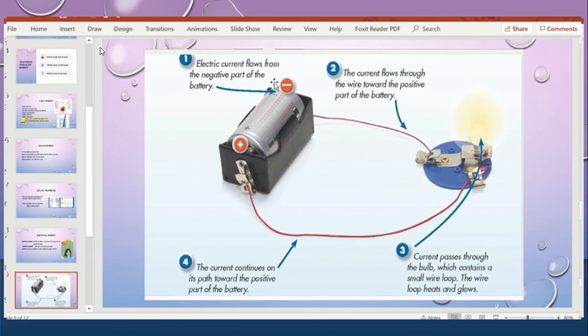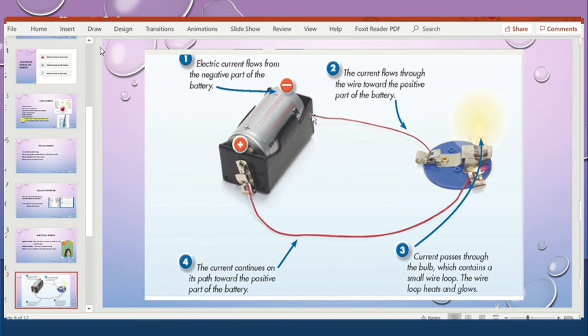One part of the battery always has a negative charge and one part has a positive charge, and always the negative charge moves towards the positive charge. This movement of negative to positive is the current. And for the flow of this negative charge to the positive charge, we must have some medium, and that thing is the wire.